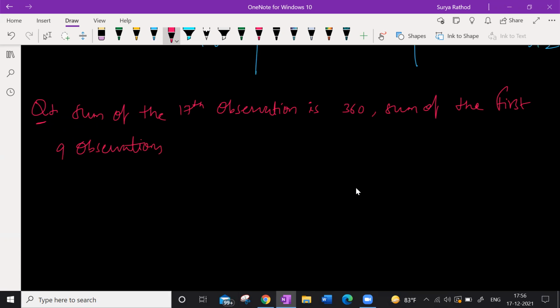But this question came in my exam, sir. I got a wrong answer, sir. I'm not understanding. Repeat the question again. Sum of first 9 observations is 27. Sum of the next 9 observations is 54. What is the ninth observation?